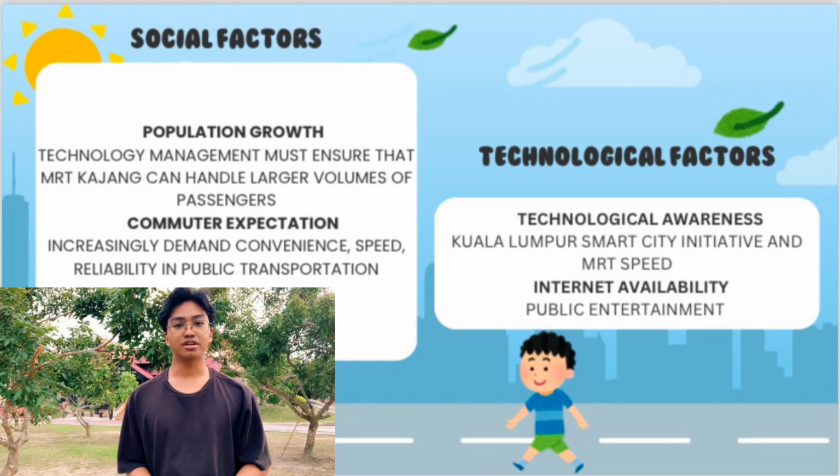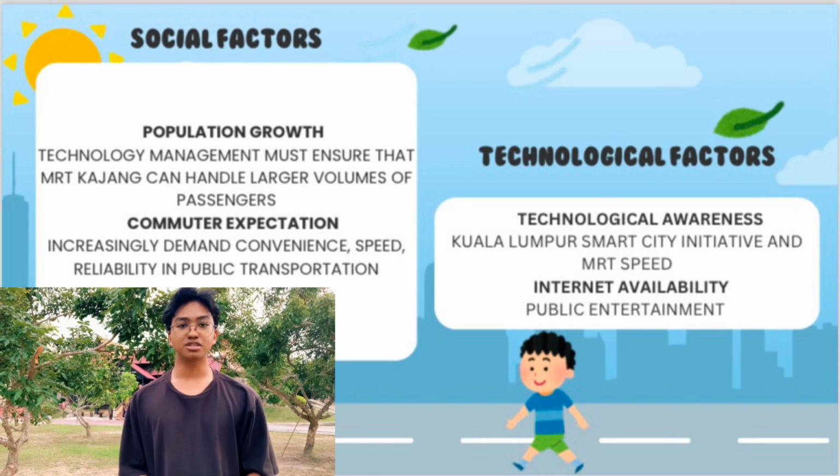Moreover, predictive maintenance using AI. Trains and equipment need regular maintenance to avoid breakdowns. Predictive maintenance uses technology like artificial intelligence (AI) to predict when something might go wrong, so repairs can be done before the problem happens. For instance, if AI detects a train's brakes are wearing out, it can alert the maintenance team to fix it before it fails, preventing delays.